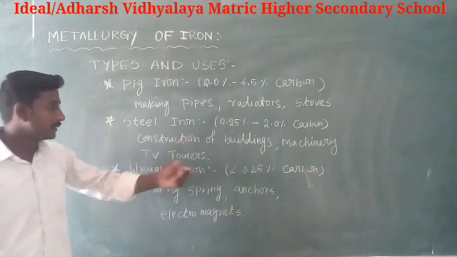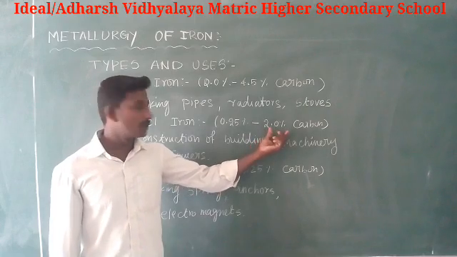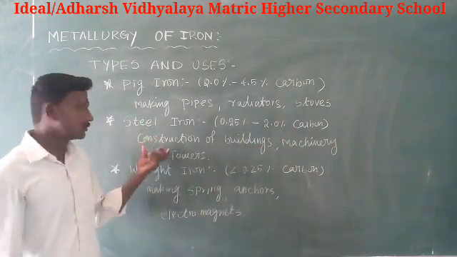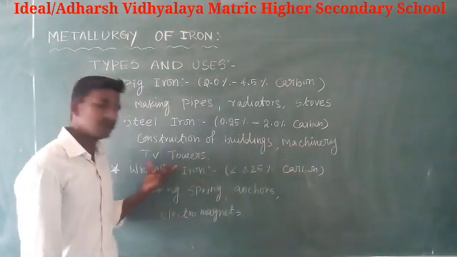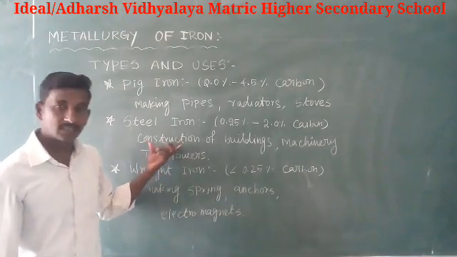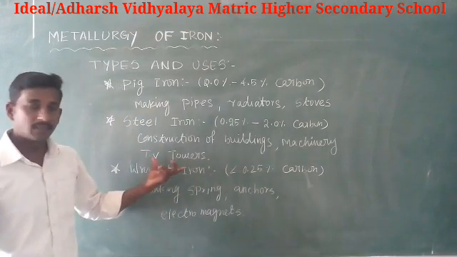It has 0.2% to 2.0% carbon. It is used for construction of buildings, machinery and TV towers.